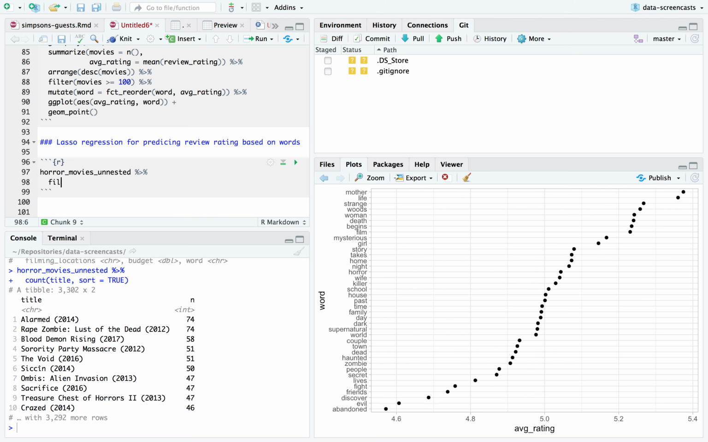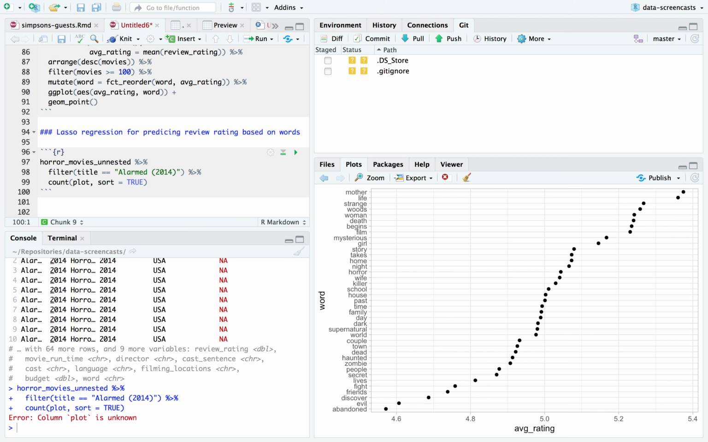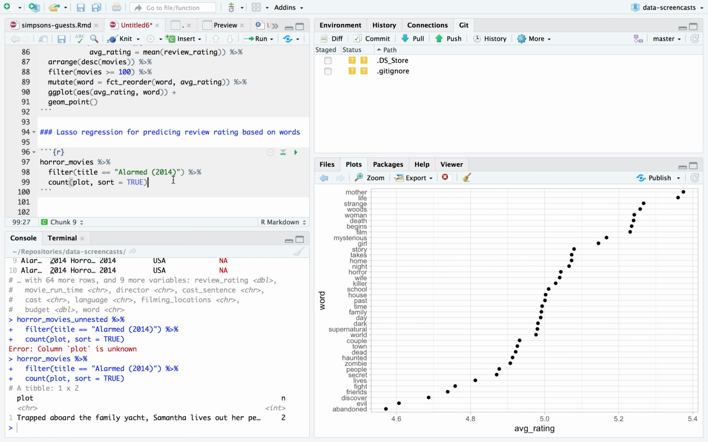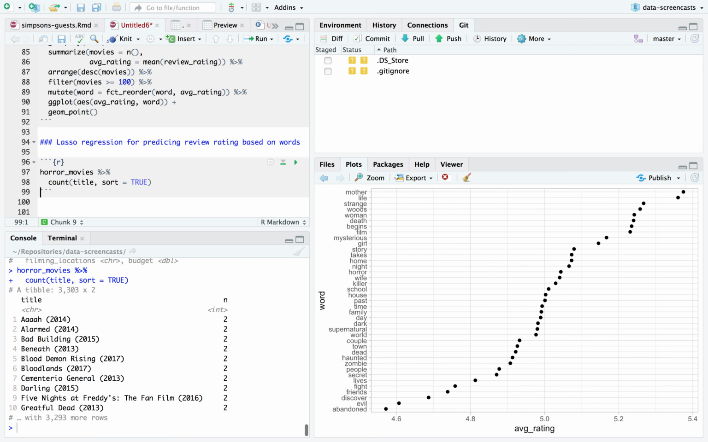Let's find out. Filter title equals Alarmed 2014, count plot. I thought we had a plot. Oh, silly me, I was looking at the horror movies unnested. Did you catch that? I did not catch that. Alarmed just happened to be one of the longer titles, but it was duplicated. Okay, so some movies are duplicated.